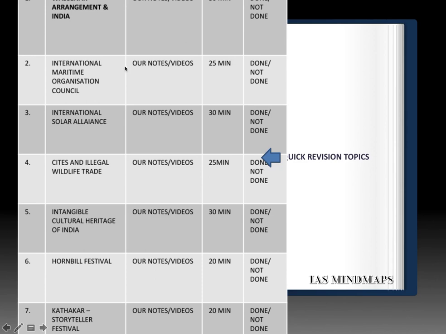Next, International Maritime Organization Council. So India was admitted here also as a member. Please refer our notes as well as current affairs website for it. You can get a single liner or a statement based question from this topic. Third, International Solar Alliance. A very crucial topic. Question has been asked in the previous years. It can again be asked.